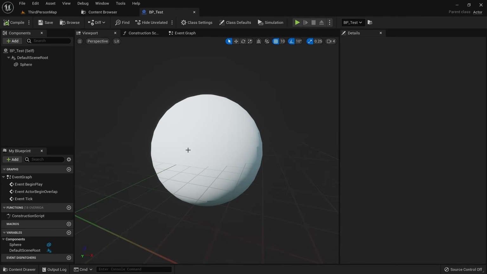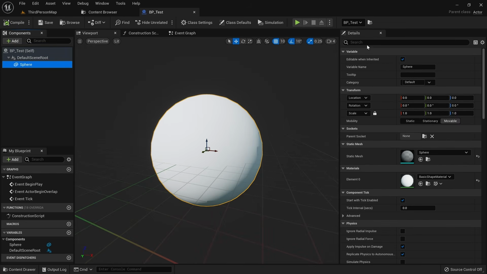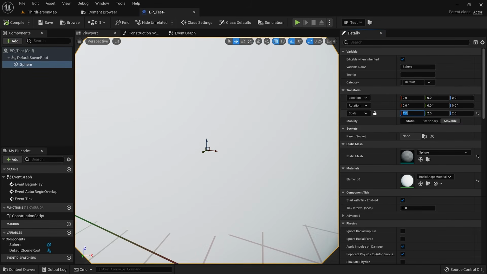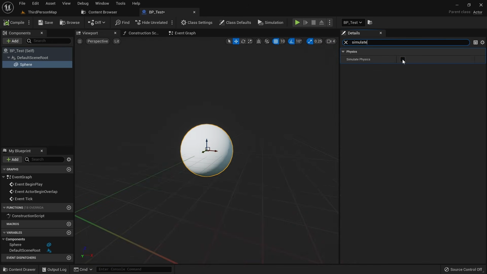Make sure that the sphere is selected in our components menu on the left. Now we can see the properties of the sphere in the details panel on the right and can also freely edit them. First, set the scale to 0.5 for X, Y and Z. You can do this one by one, but you can also click this lock item and do it for all of them at once. Let's search for simulate physics and set this to true.